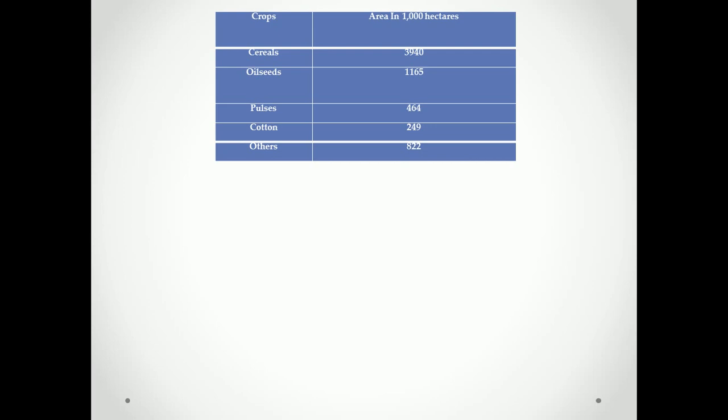On the x axis the types of crops like cereals, oil seeds, pulses, cotton and others. All these will come on x axis, and on y axis you have to plot the area. Just try to draw this diagram, simple bar diagram.